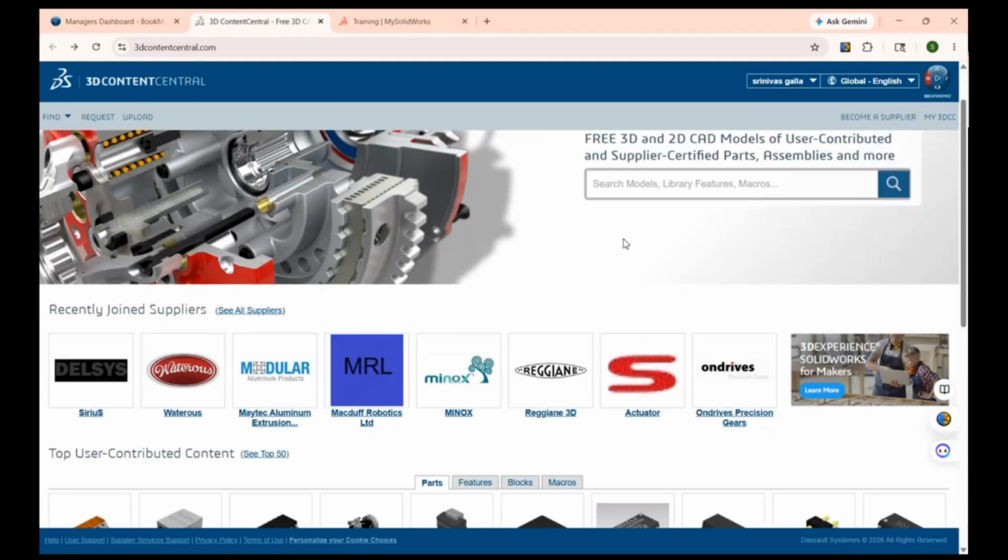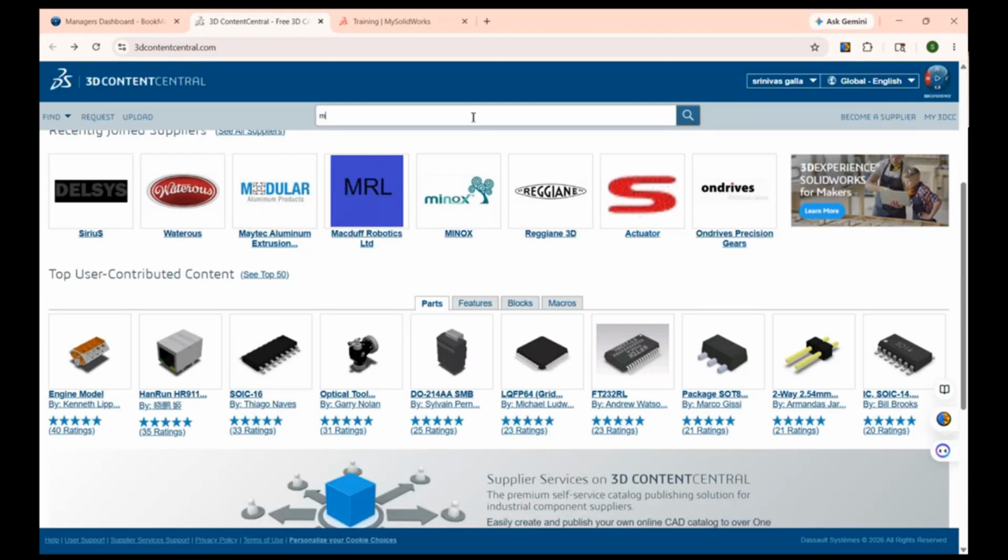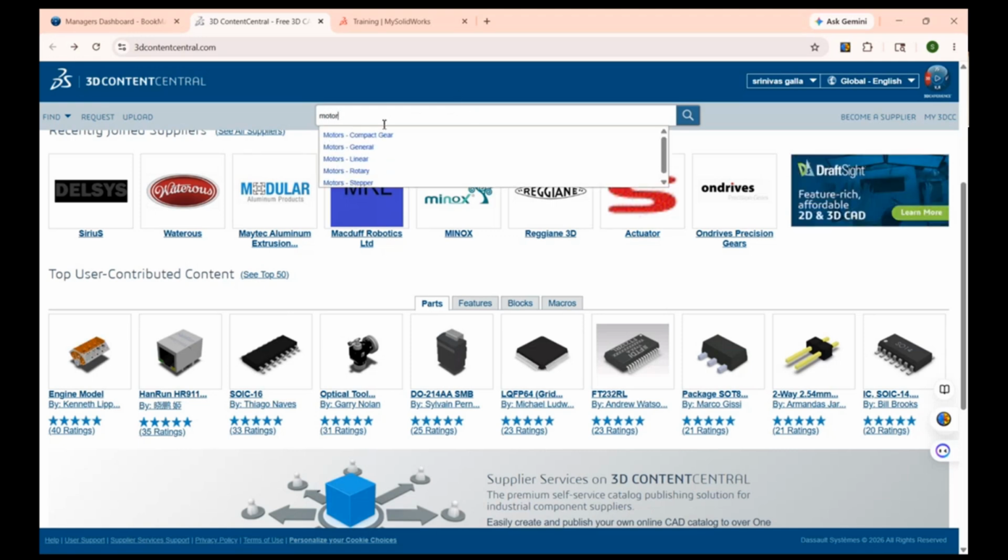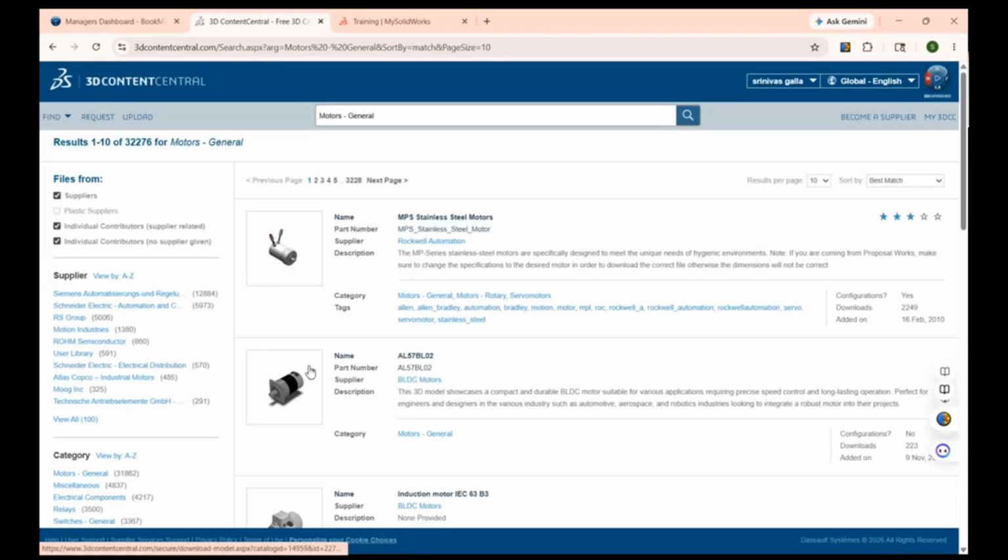If you want to download any component, you can just search for it. For example, I'm just going with the motor. I'm searching for the component motor. Yeah, you can see here, a number of motors have been displayed as per the configuration, as per the size, or as per the standard. You can just select whichever component or motor you want. You can directly select it.